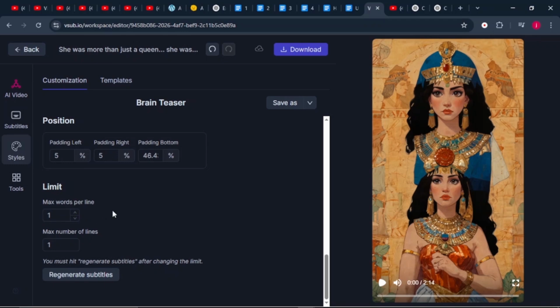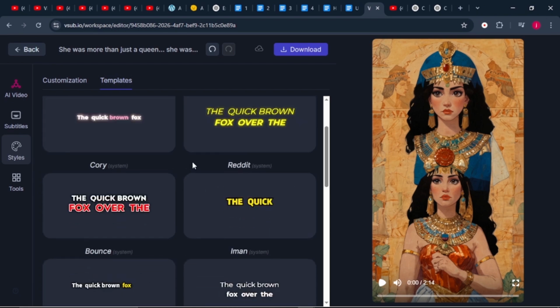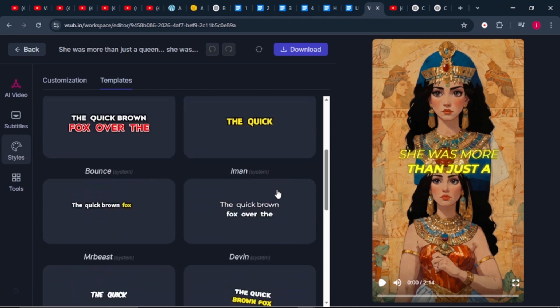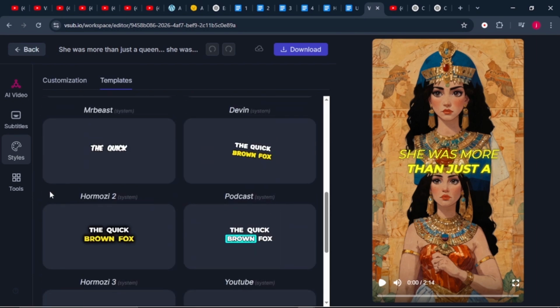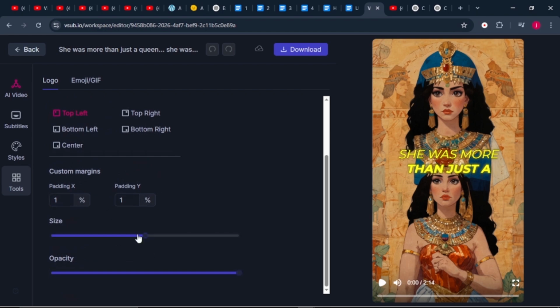Then not only that, we can come to templates here. This is where we can choose a specific type of text template that we would love to be displayed here on our video. For example, let's go for this one. But once we choose it, it will force the AI to regenerate the video for us and change the fonts, change the emojis that are there. And here at the bottom, we've got some tools, which allow us to upload our own logo, if we would love to add a logo on our video. Then when we scroll at the bottom, we can increase the size of our logo, and we can also play with our opacity by increasing and reducing it.